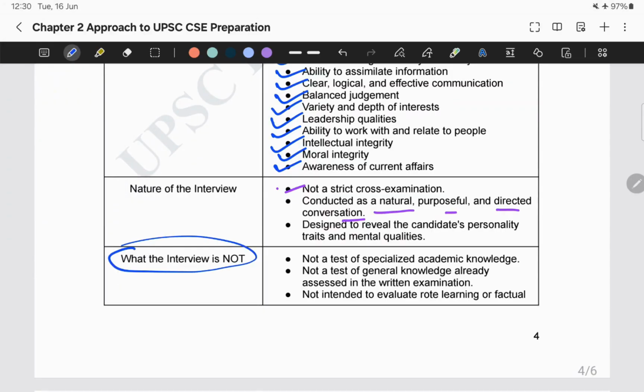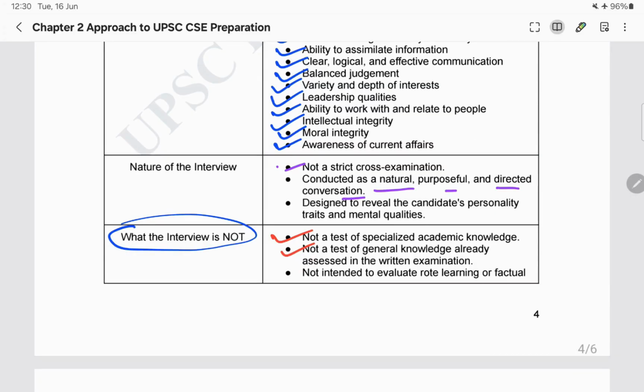The interview is not a test of specialized academic knowledge, because they are not judging you based on your academic knowledge. They will try to see the character and personality that is in you. That's why the test is known as the personality test. It's also not a test of general knowledge, because that has already been assessed in the prelims and mains exams. So I hope you understood the 3 stages of the exam, and what we need to prepare for them.